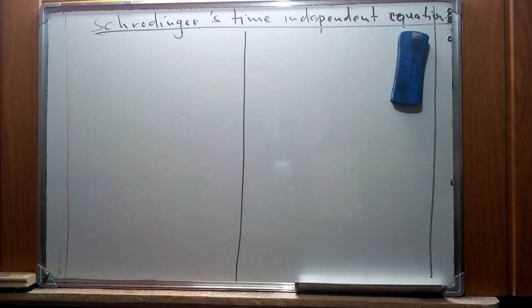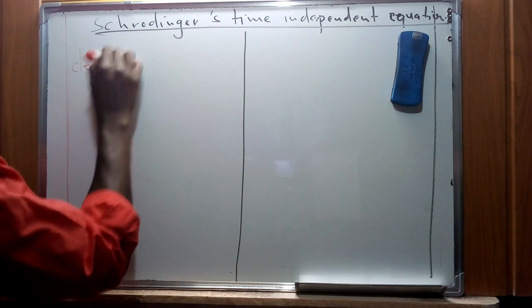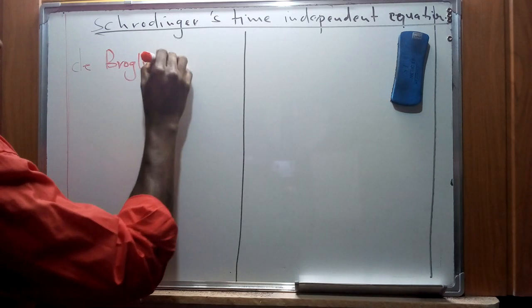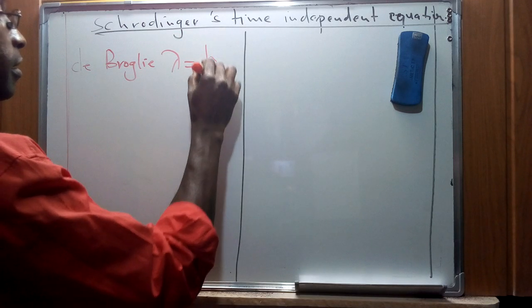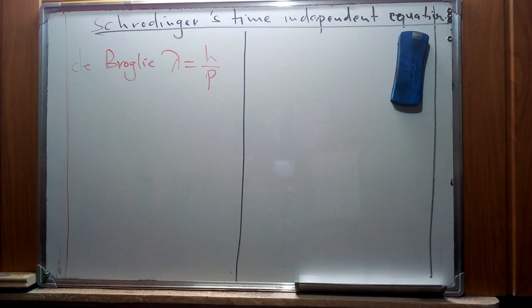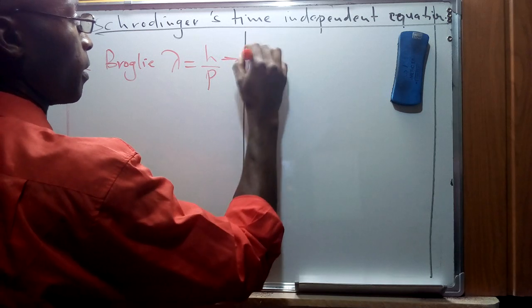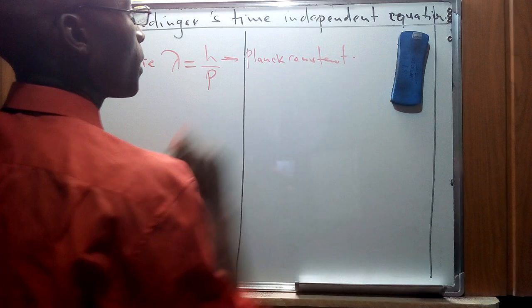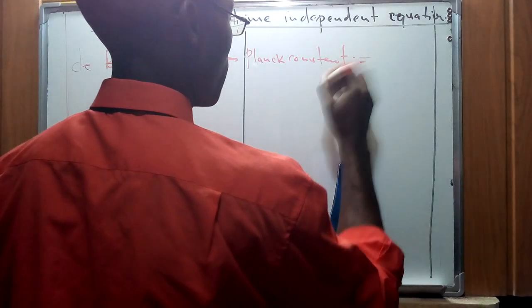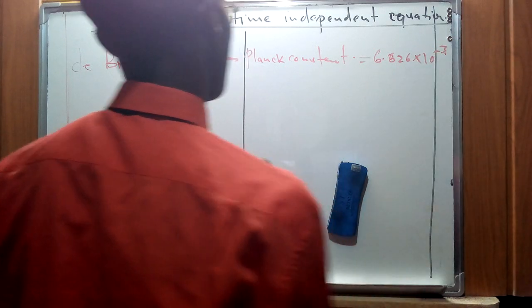Now from de Broglie's equation, we talked about de Broglie's wavelength, which is given as Planck's constant over the momentum. Planck's constant is just a constant, given as 6.63 times 10 to the power negative 34 joule seconds.